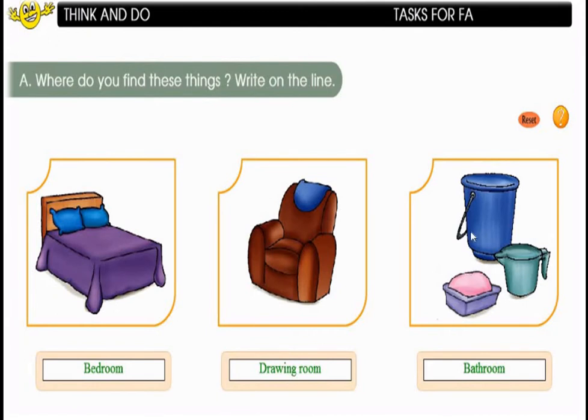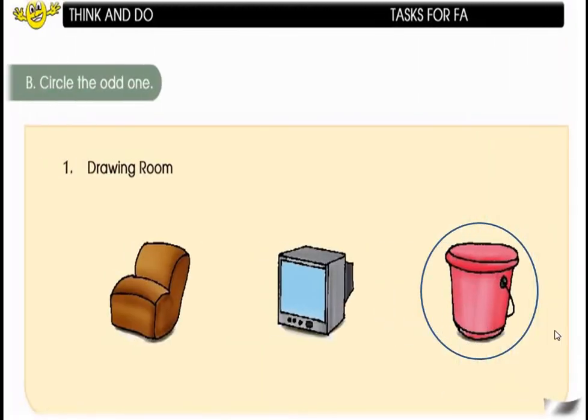Okay, children. The next one, look here. Where do you find all these things? Yes, the soap, the bucket and the mug. Where do you find these things? Yes, children, you are correct. We find all these things in our bathroom. Right? You have to fill the space with the bathroom here. BATHROOM. Bathroom. Okay, children, got it? Yes. Hope you all have understood.